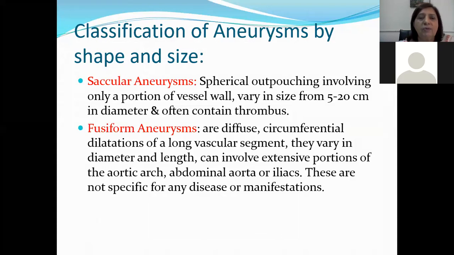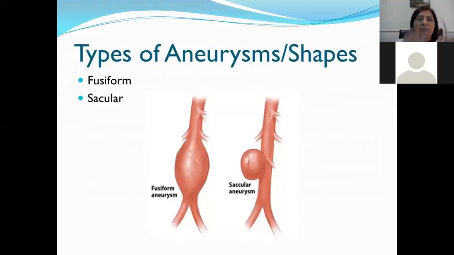Fusiform aneurysms are diffuse circumferential dilatation of a longer vascular segment. They vary in diameter and length, and can involve extensive portion of the aortic arch, abdominal aorta or iliac. These are not specific for any disease or manifestation. So we have two types of aneurysm according to the shape. Number one is the saccular aneurysm, which is a spherical outpouching from the wall of the artery, and the other is a fusiform aneurysm. This is an elongated aneurysm which is present in a longer vessel.